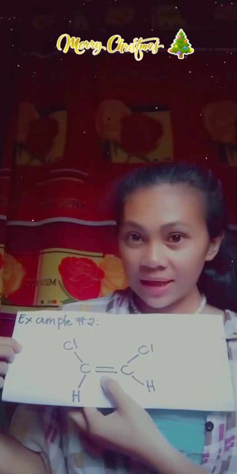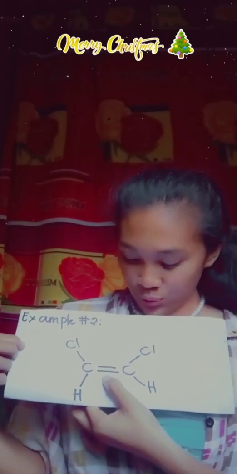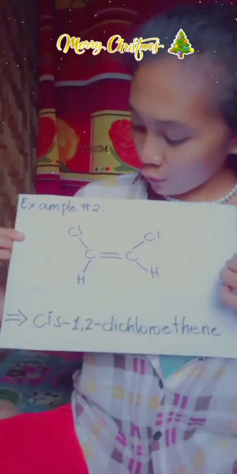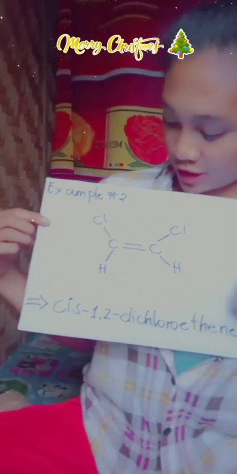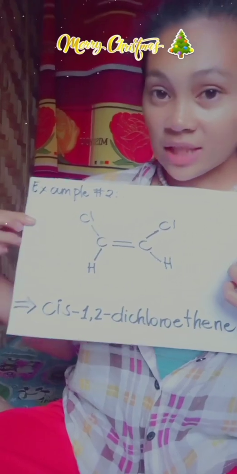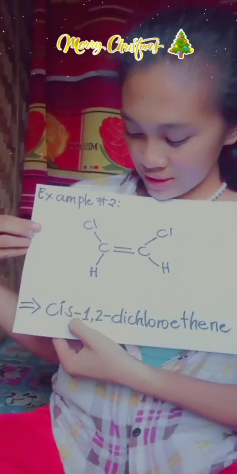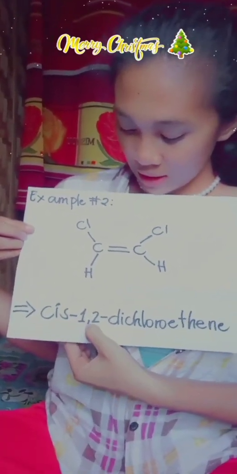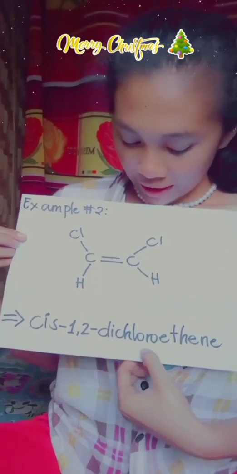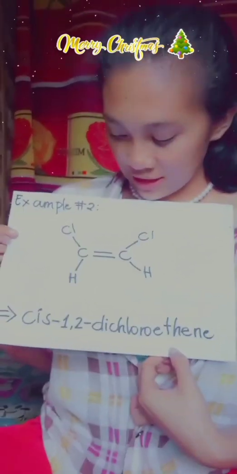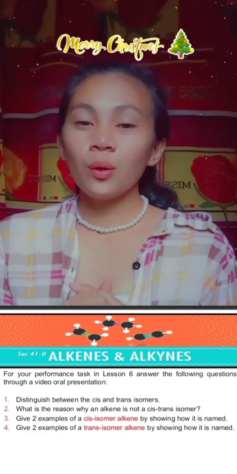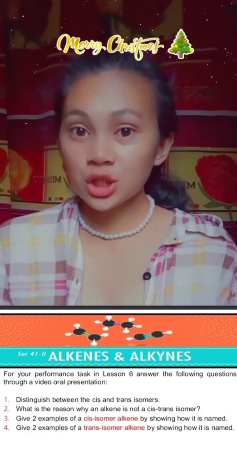So, therefore, it is a cis isomer. So, therefore, the final name for this cis isomer is cis-1,2-dichloroethene. Okay, let's go to question number 4.